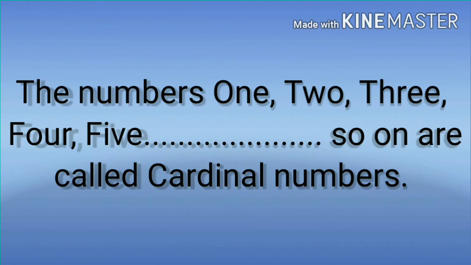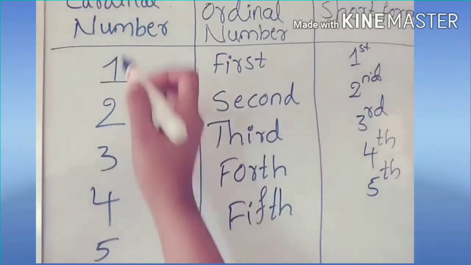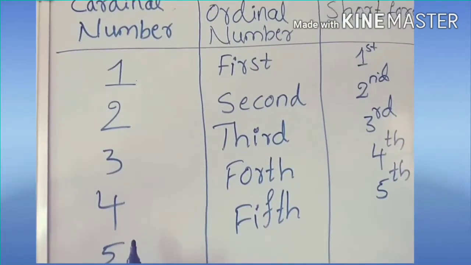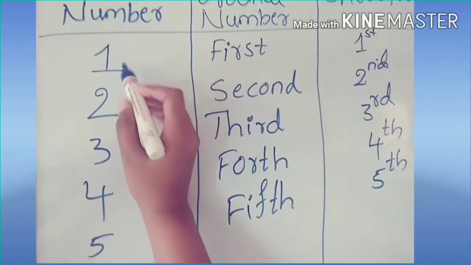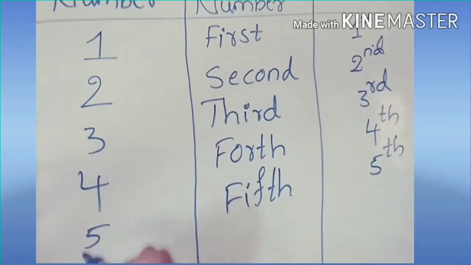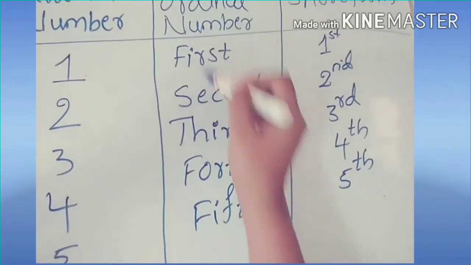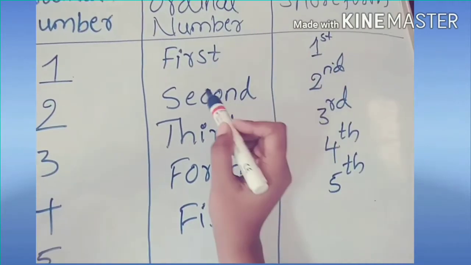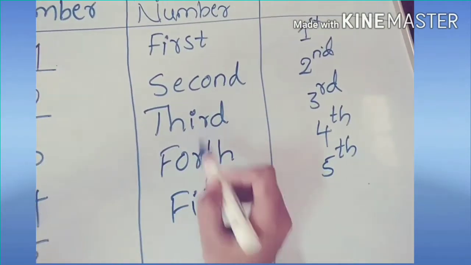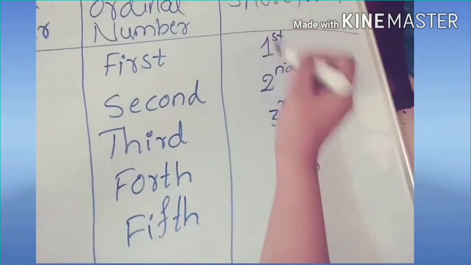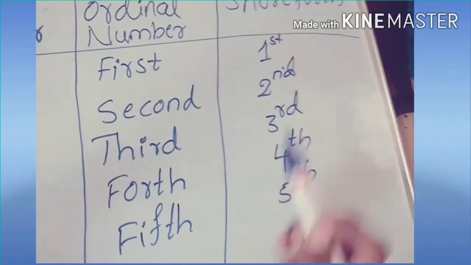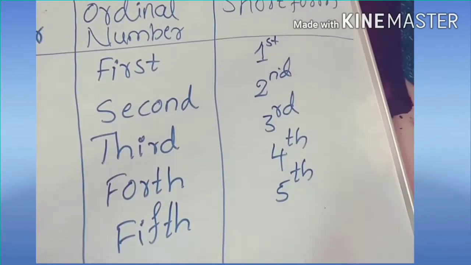Understood? The numbers 1, 2, 3, 4, 5 and so on are called cardinal numbers. See children, these are called cardinal numbers. We count like 1, 2, 3, 4, 5 and so on. And these are called ordinal numbers. We count like first, second, third and so on. This is called short form. Short form means writing in short.